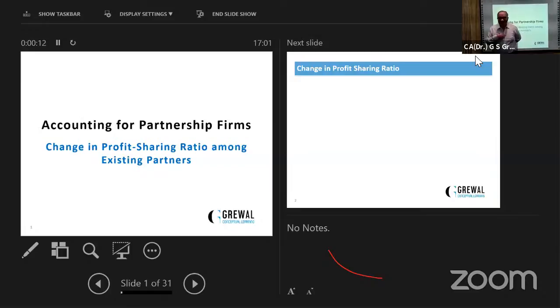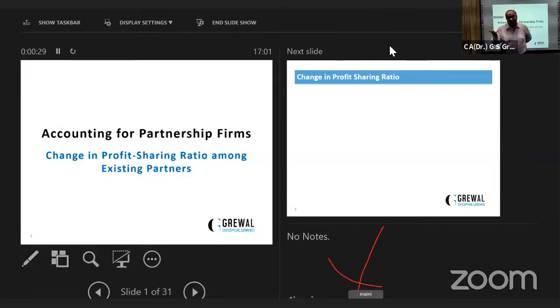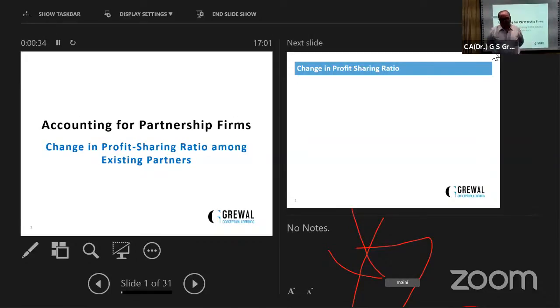Why we say it is a reconstitution of partnership firm? The reason is that after the change in profit sharing ratio, the existing agreement comes to an end and new partnership agreement comes into force. So first, change in profit sharing ratio is a reconstitution of partnership firm.